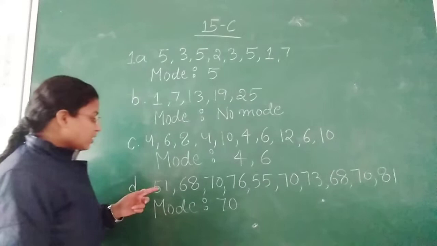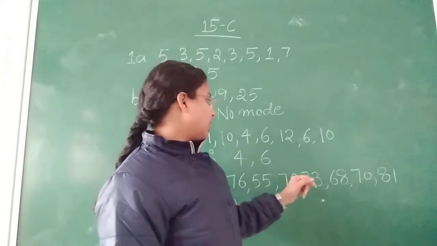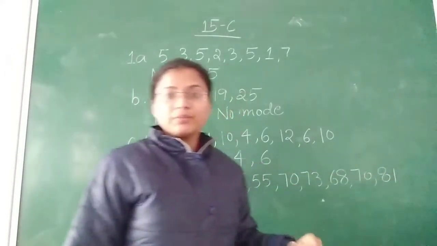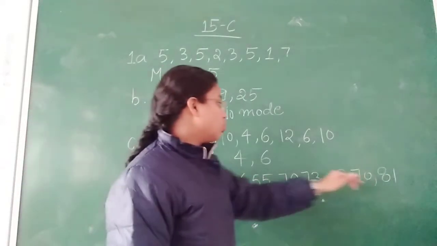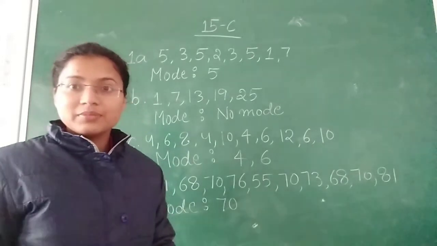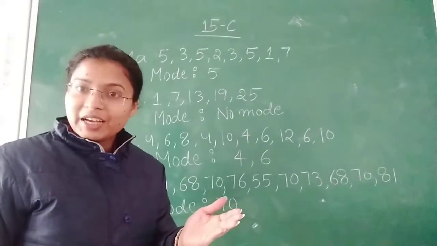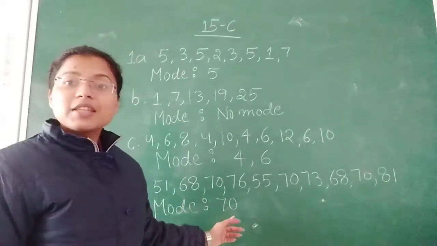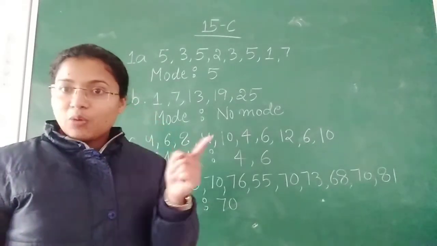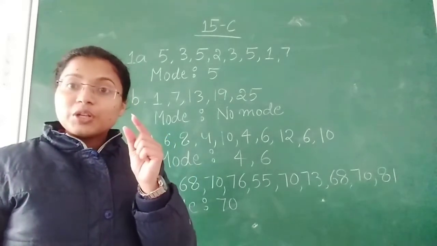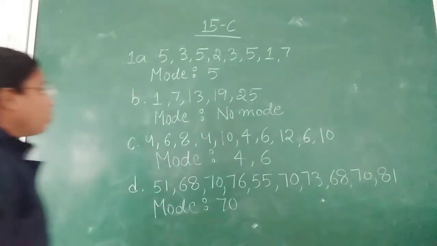Okay. Next is 51, 68, 70, 76, 55, 70, 73, 68, 70 and 81. Here when you check, you will see that 70 comes 1, 2, 3 times, which is maximum. No number is repeating itself more than 3 times. So our mode will be 70. You just have to check how many times the particular number is repeating, and the number which repeats itself the maximum number of times will be your mode. So this is your solution.